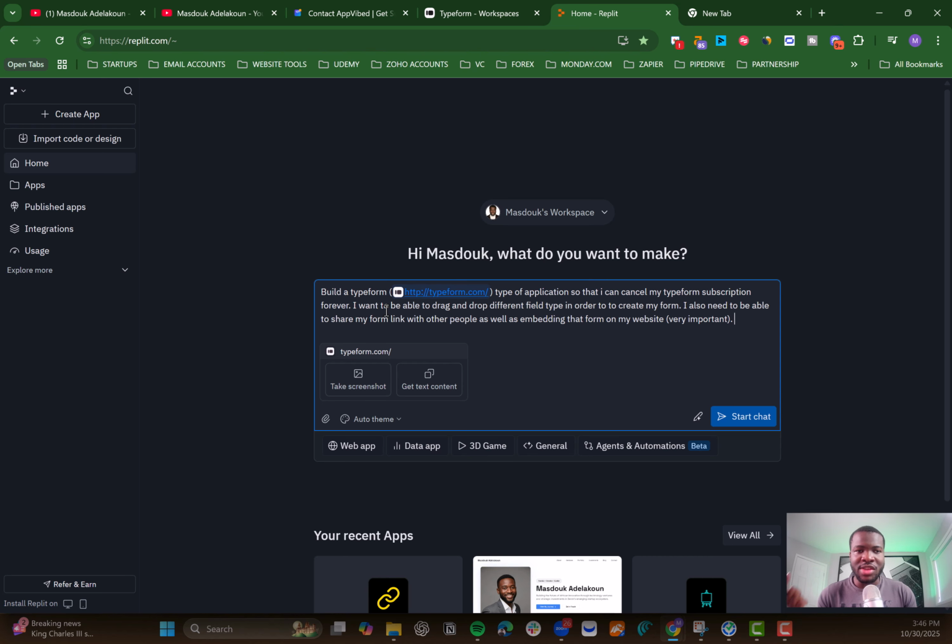And then we need to think about what are the features which we need right away. What is the main feature which we want to focus on? So in this case, we want to be able to just drag and drop, build our form. Then once we have the form, we want to get the link, then use that link or that embedding iframe, put it on our website, and start getting directly some leads coming in, right?